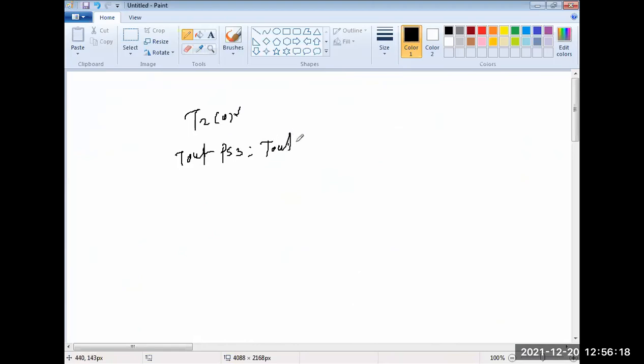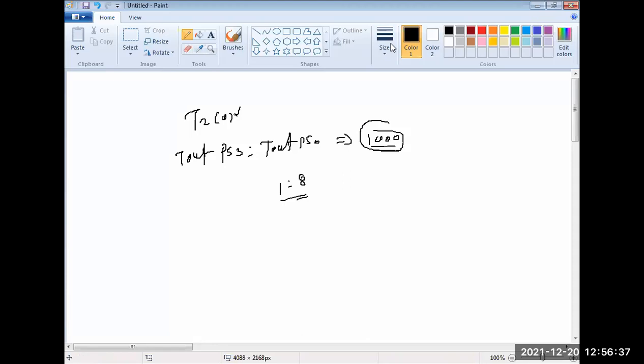T out PS0, the value will be 1000. Then what should be the post color value? What will be the post color value? For this value, it's a 1:8. Do you remember?